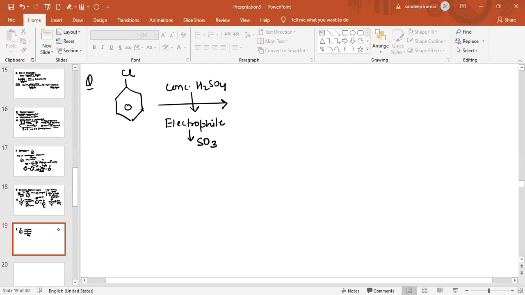This is the electrophilic part. Now again this is an ortho para directing group, so electron density will increase at the ortho and para positions.